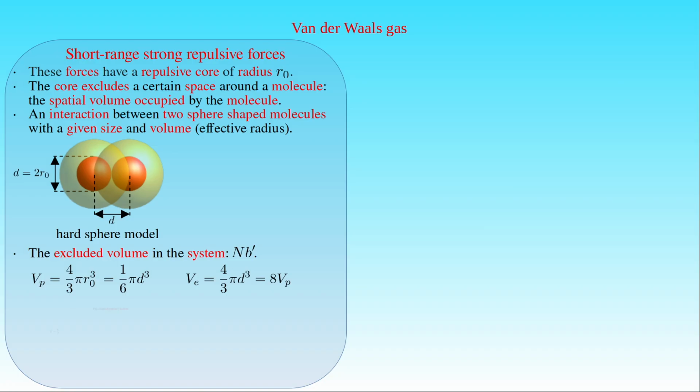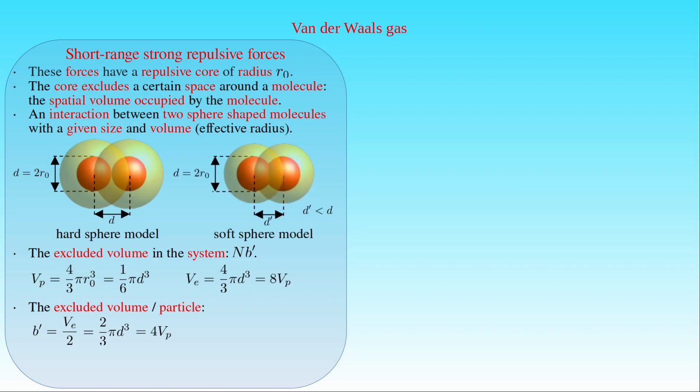Hence, the excluded volume per particle is just half of this value. That is, the parameter b' is equal to 2/3 times pi times the cube of d, or 4 times the volume of the hard spheres modeling the molecules. As already mentioned, the molecules are generally not spherically symmetric and the effective radius r0 describing the repulsive core of their van der Waals potential is an approximation applied for the hard sphere model. Another description of the repulsive force between nearby molecules is the soft sphere model, which allows some overlap between the molecules in a close contact, reducing the distance between the centers of the spheres, and in turn the excluded volume per particle for molecules.